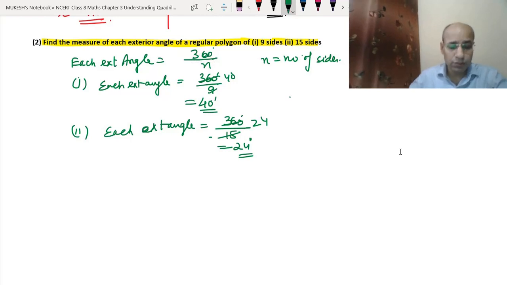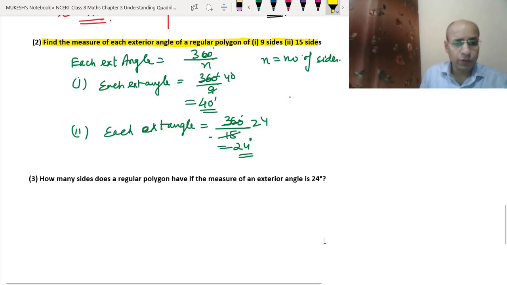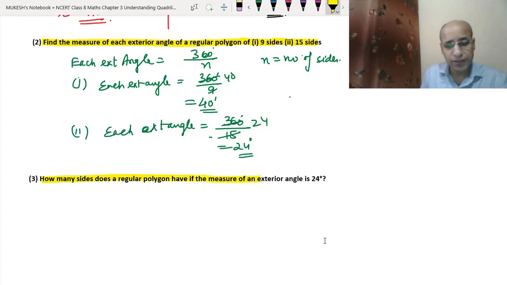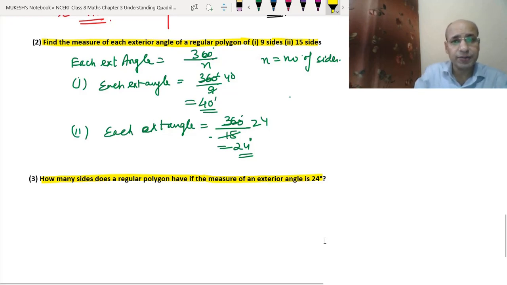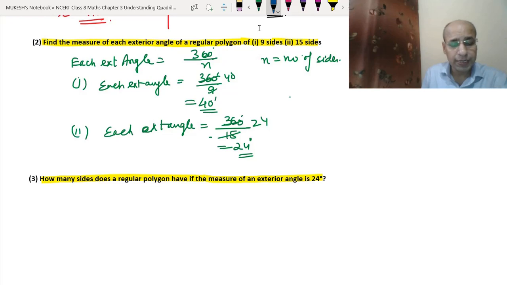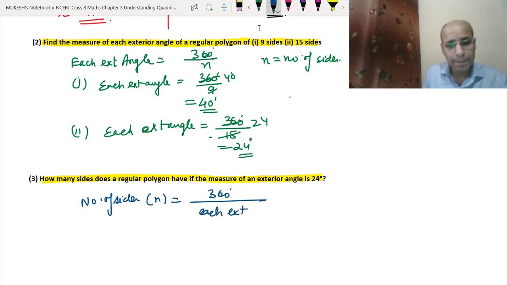Okay. Now let's do the third question. How many sides does a regular polygon have if the measure of each exterior angle is 24 degree? Just the opposite of the second part that we have done above. So here what will we do with the formula?